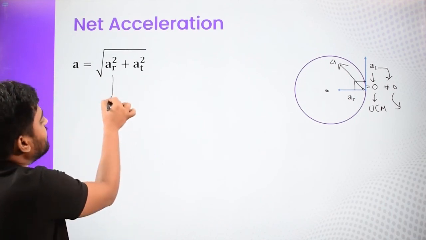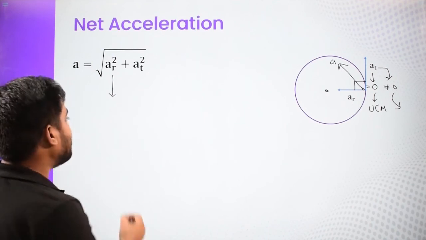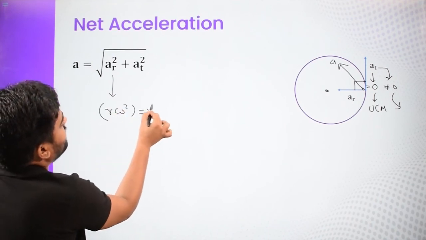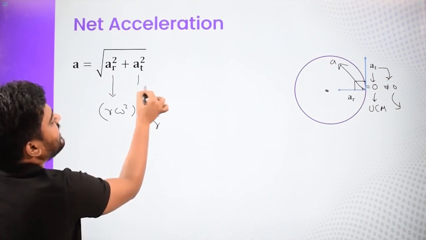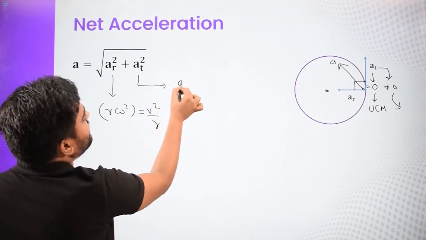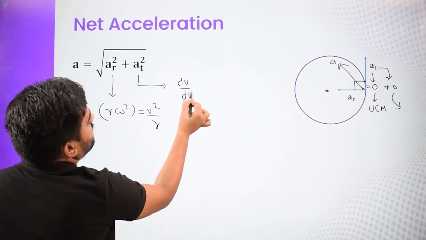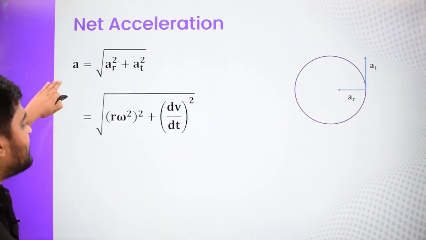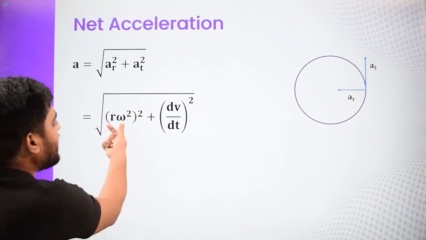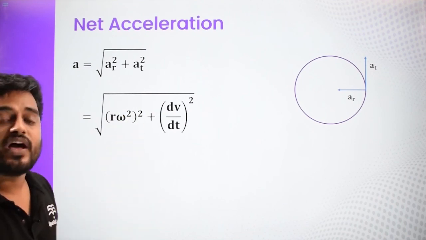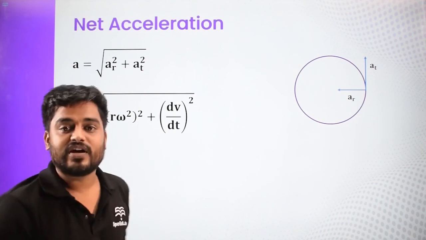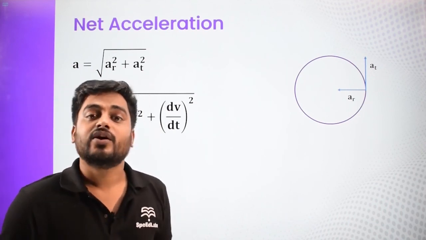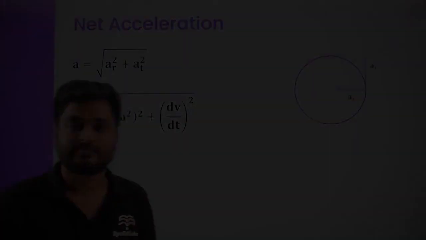We already discussed that AR is r omega square or v square by r, and AT is dv by dt. So the net acceleration is the square root of (r omega square) whole square plus (dv by dt) whole square. This is how we give the net acceleration when a particle is performing rotational motion.